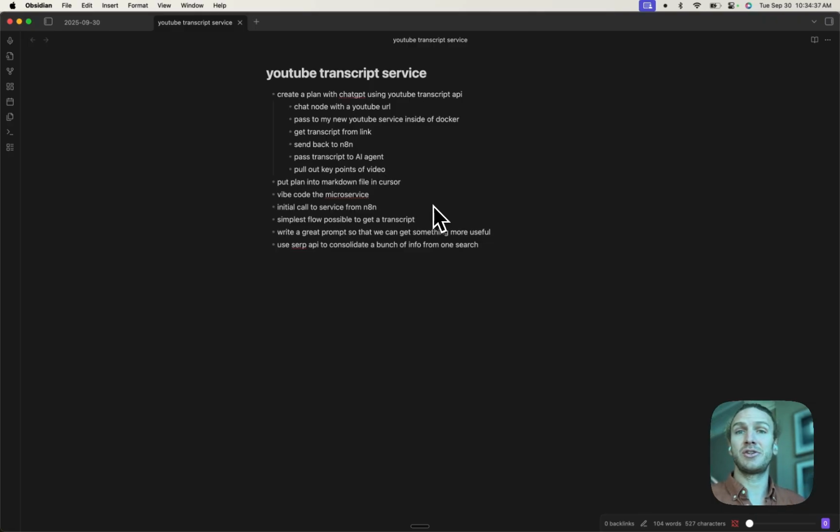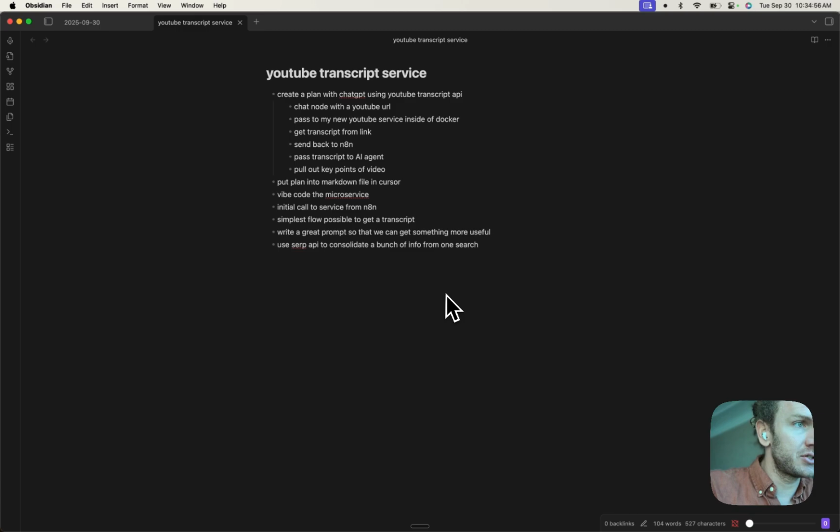So really, as long as you can vibe code some simple functionality, you can create things that don't already exist in n8n. Anyway, let's just get to it.